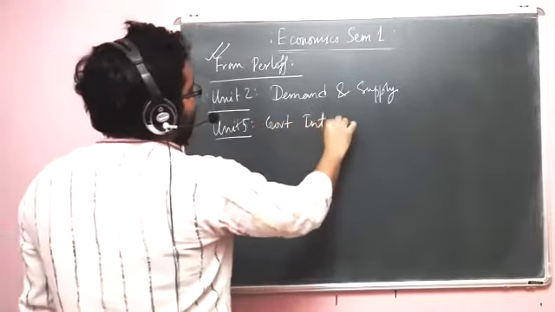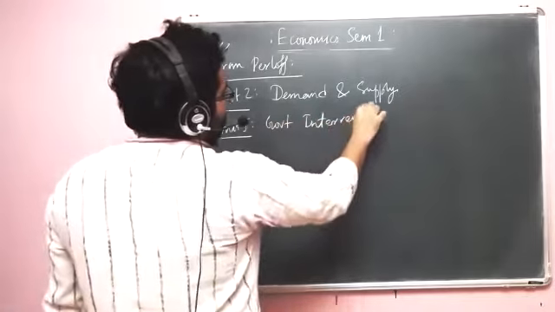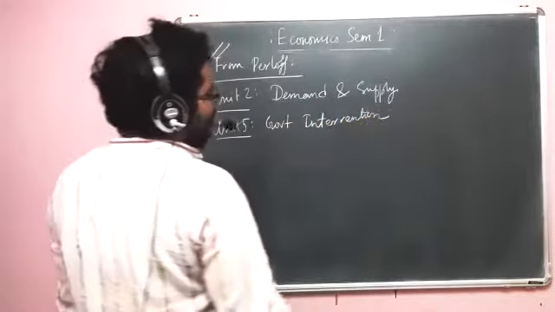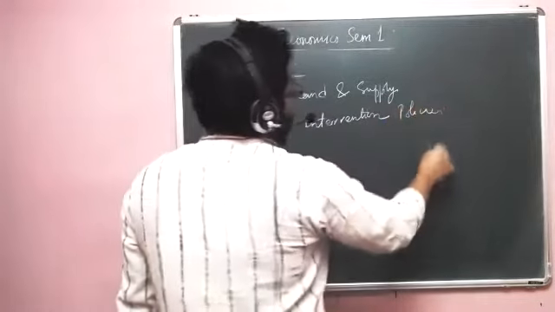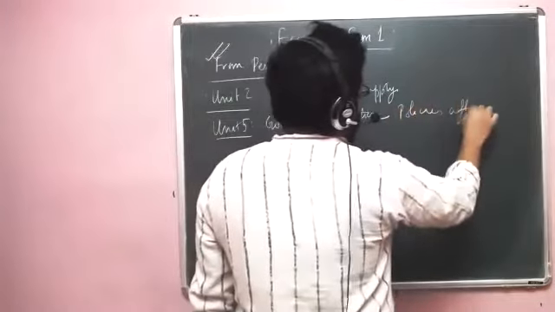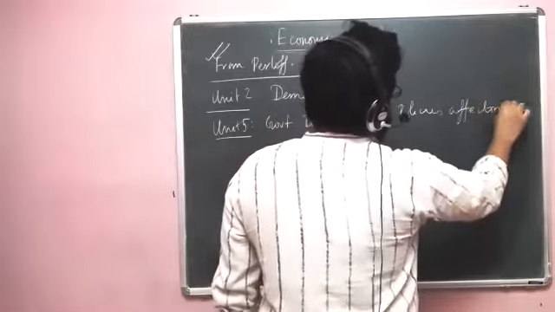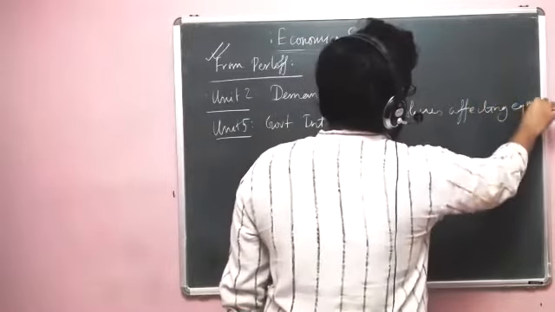That is how government policies change things: government intervention, so policies affecting equilibrium. That's the actual point of study here.